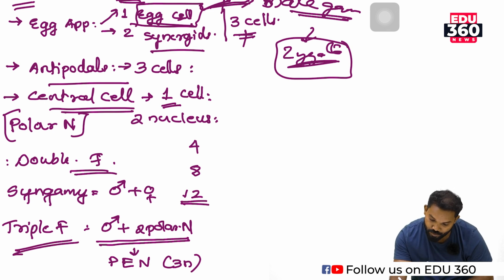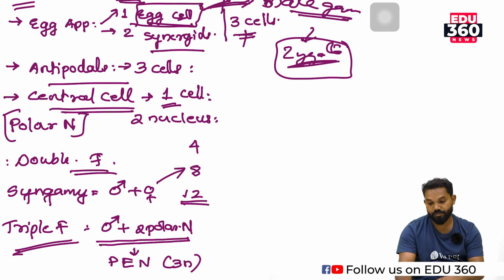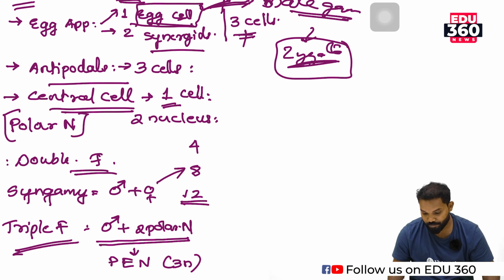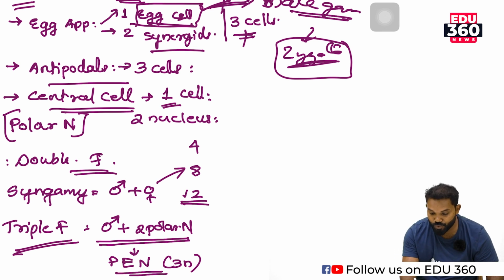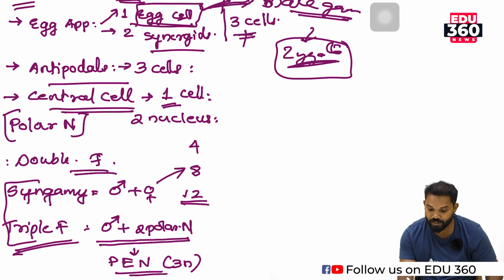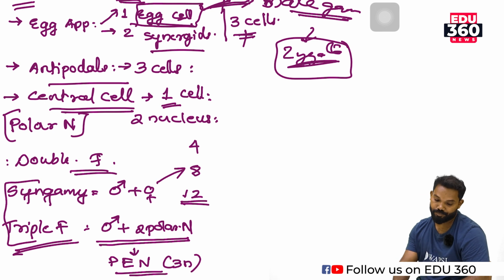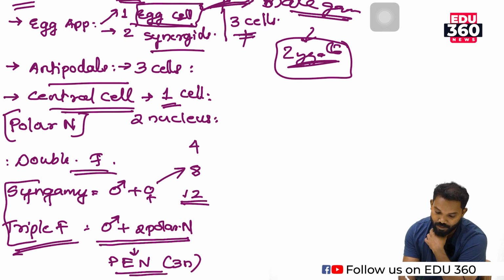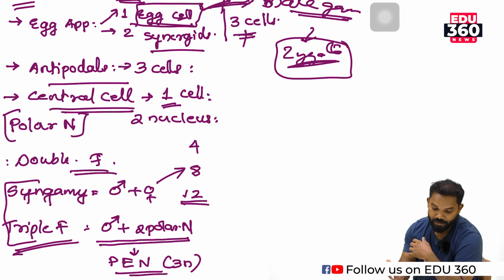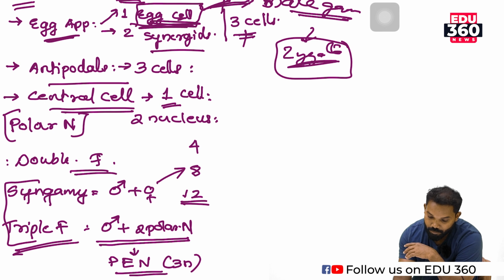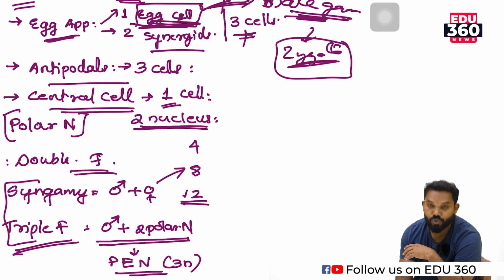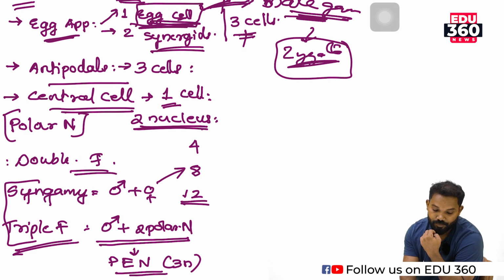So syngamy leads to the diploid condition. Triple fusion leads to the triploid condition. So there are two fusions which take place in angiosperms, and they are known as double fertilization. The cells involved in double fertilization are the egg cell, the male gametes, then the two polar nuclei. So the remaining cells are synergids and antipodals.